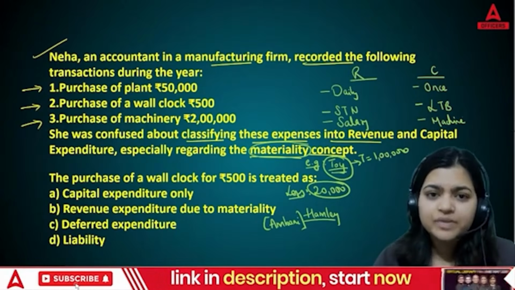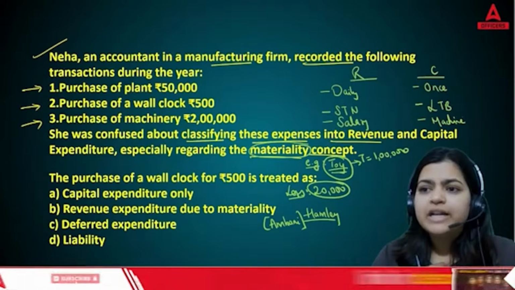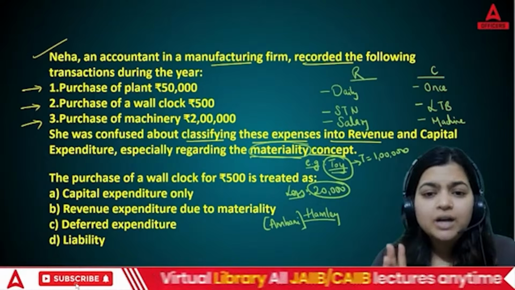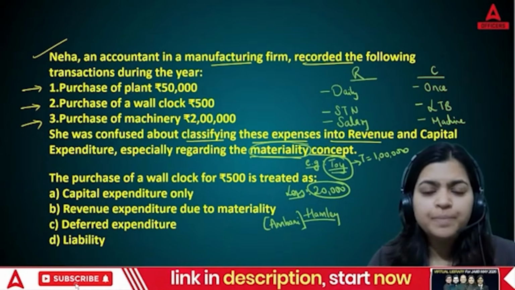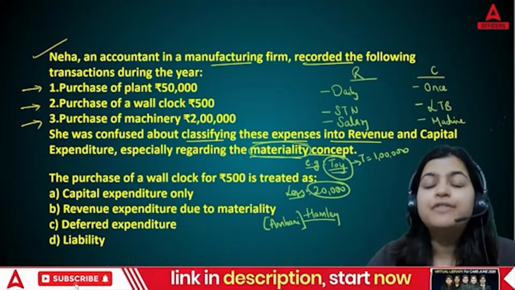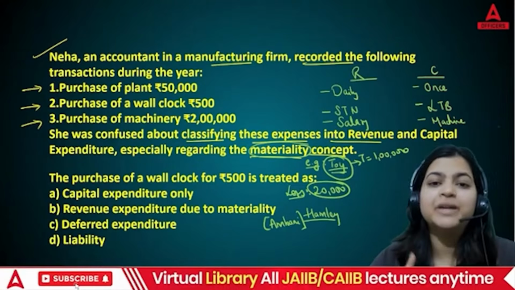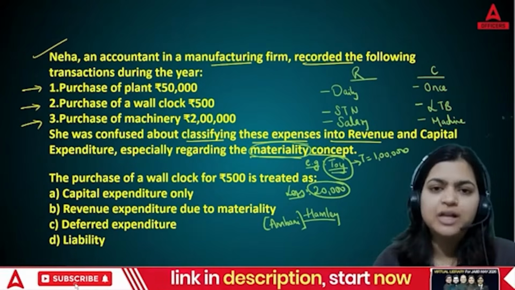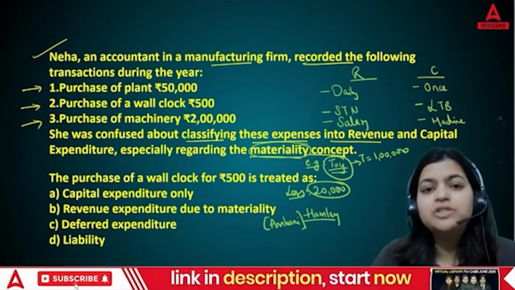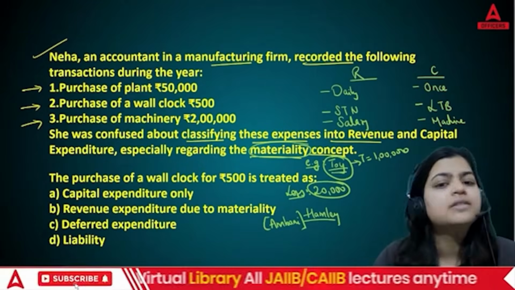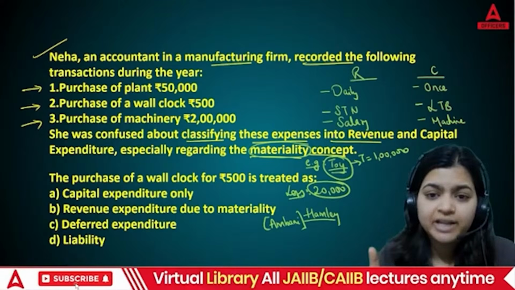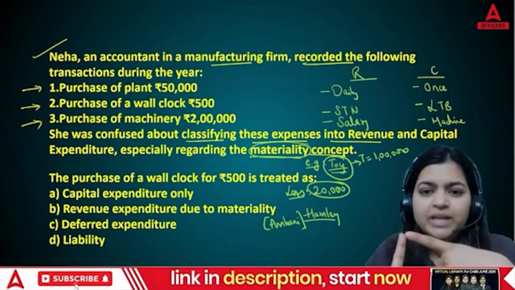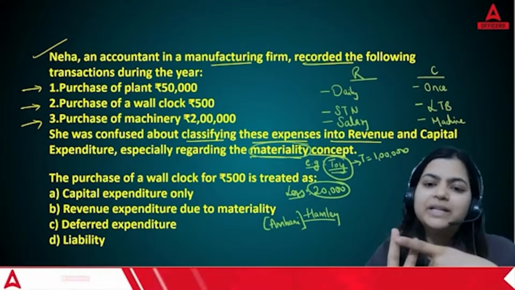Materiality concept. Let's say if you lose 5 rupees, are you going to make a very big issue of it? No. But if you are losing 5,000 rupees, of course you will make a big issue because that is important for us. So that depends from business to business, how much amount is important for us and how much we can skip. That is what materiality is. So in this question, we have two concepts. First, the revenue and capital expenditure concept. Second, the materiality concept.